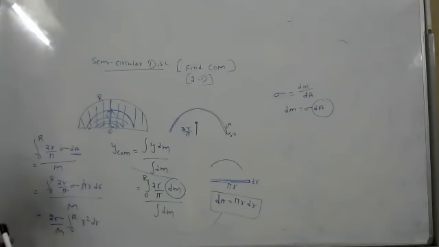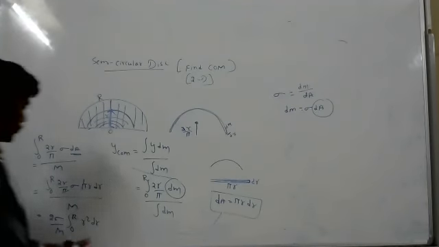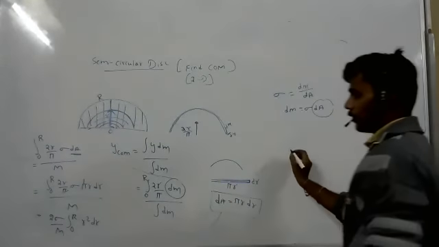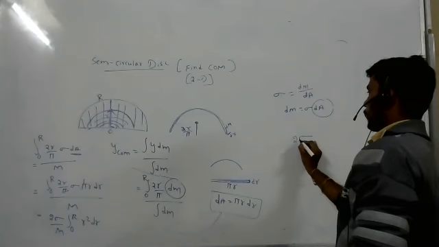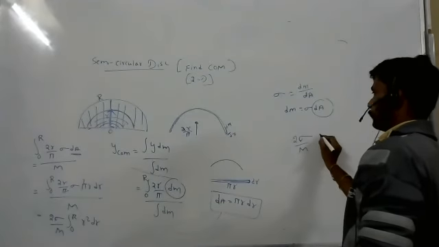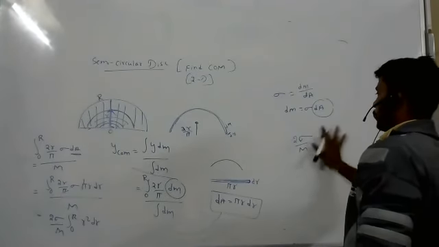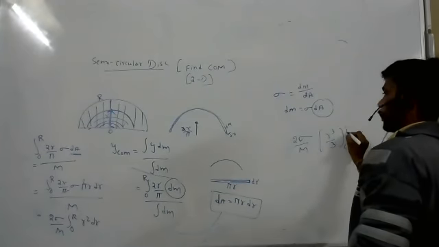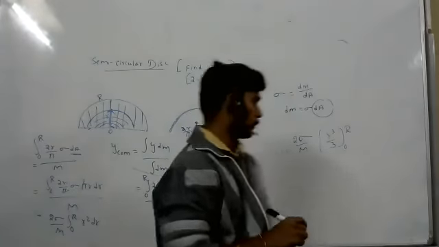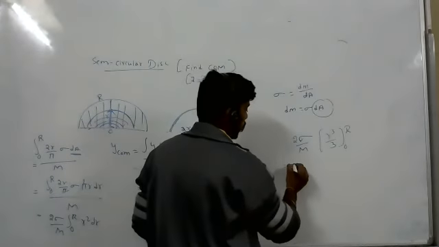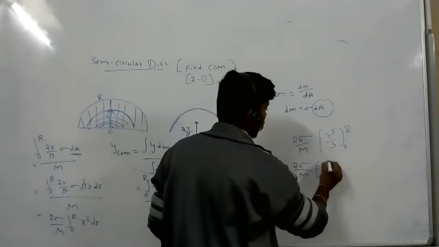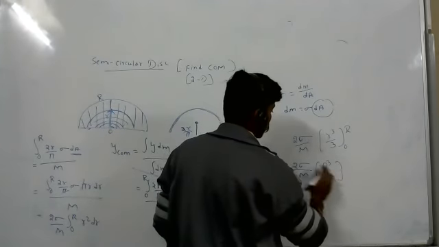What is the integration of r square dr? It is r cube by 3. So 2 sigma by m, r cube by 3, from 0 to r.